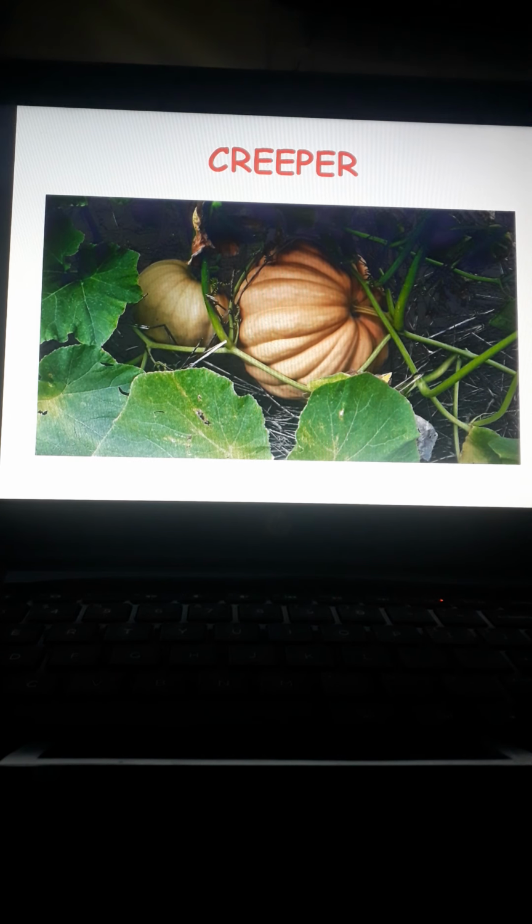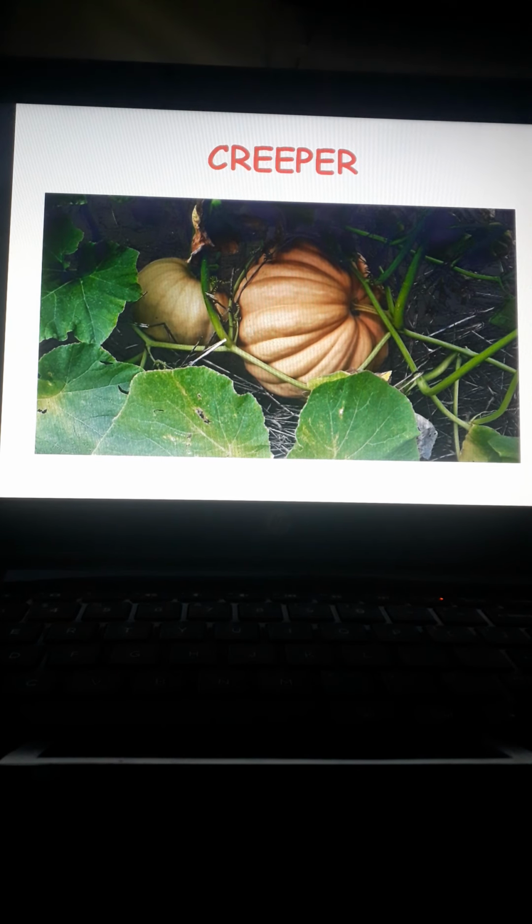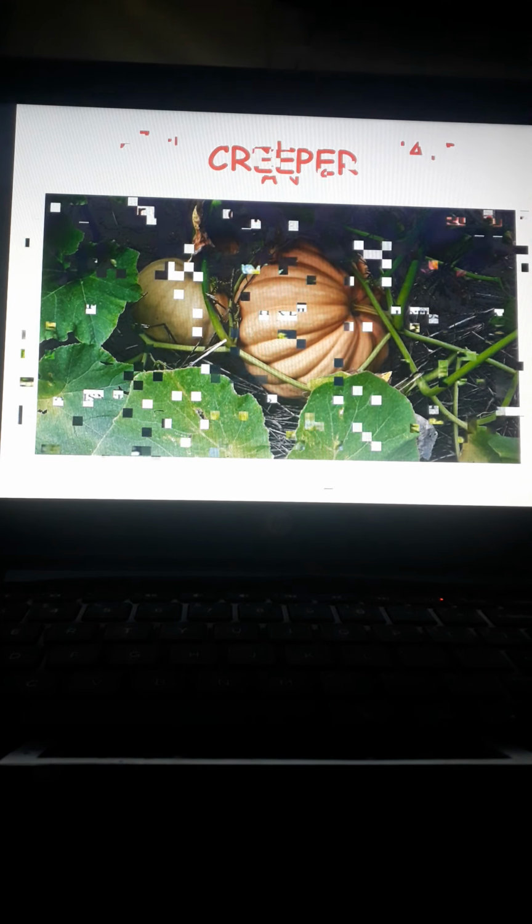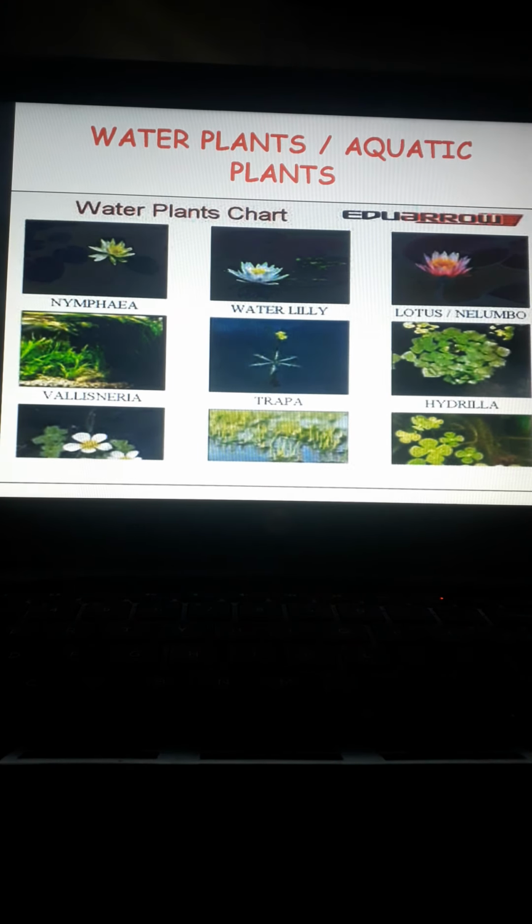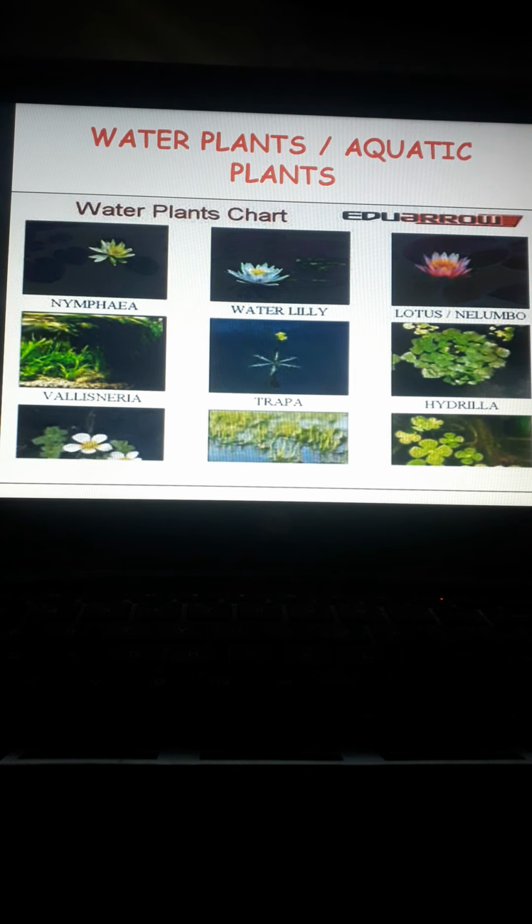After these five types of plants, now I am going to tell you about water plants, or you can call them aquatic plants also. Water plants grow in water, and are found on the surface or at the bottom of shallow lakes and ponds.